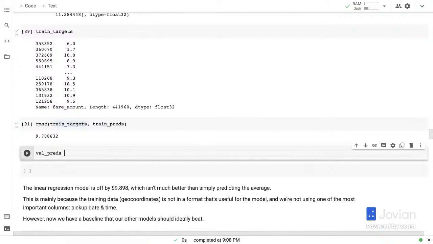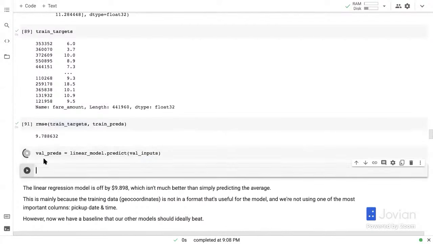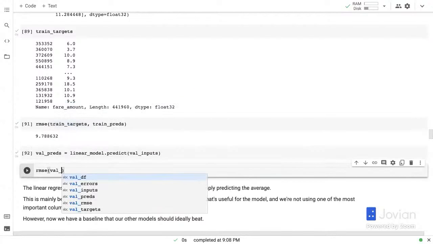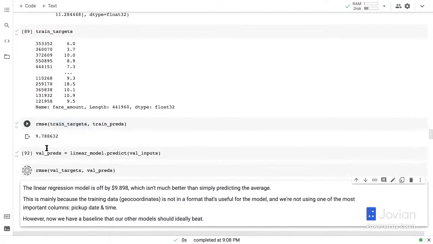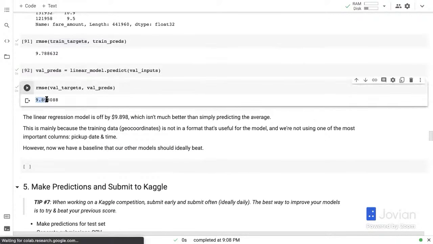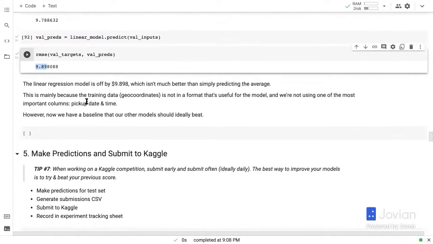Let's get val predictions. And the RMSE on the val targets and val preds. So the root mean squared error here is 9.898, which is just 0.001, less than 0.1 cent better than our average model. Okay. And now at this point, you might want to think about why that is the case.